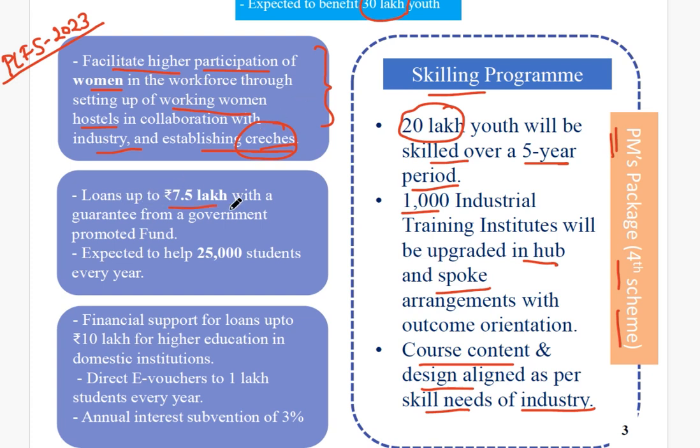Next, loans up to 7.5 lakh with a guarantee from the government promoted fund would be given. So this was about women and increasing their participation rate in the workforce. If you talk about those who have newly completed their studies and want skill development or some training, the government has given loans up to 7.5 lakh, and it is expected to benefit around 25,000 students.